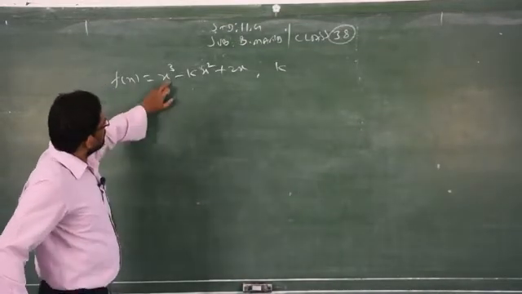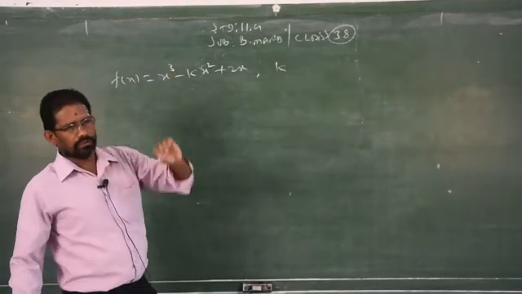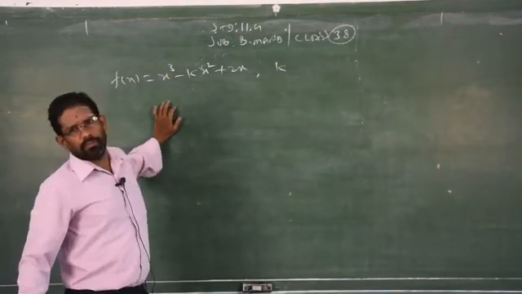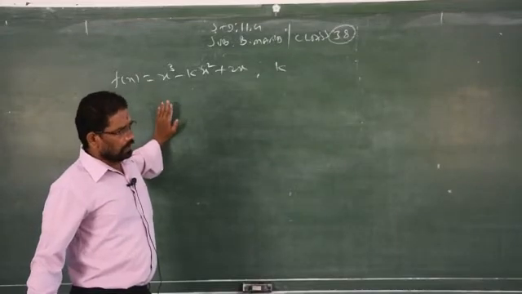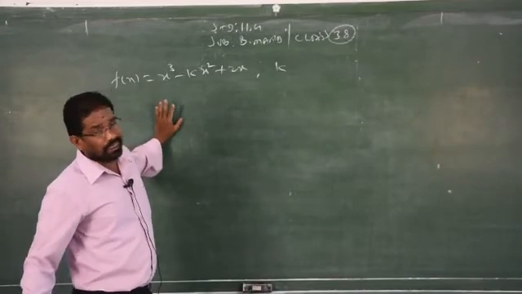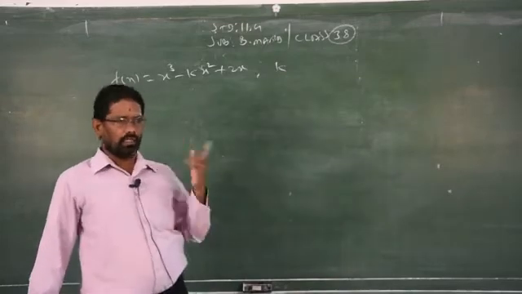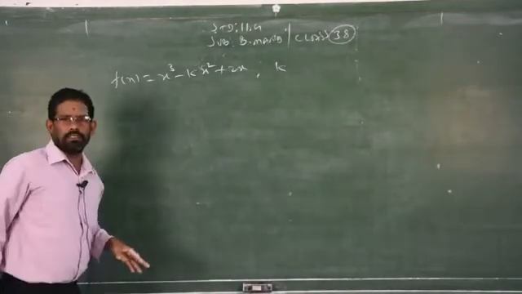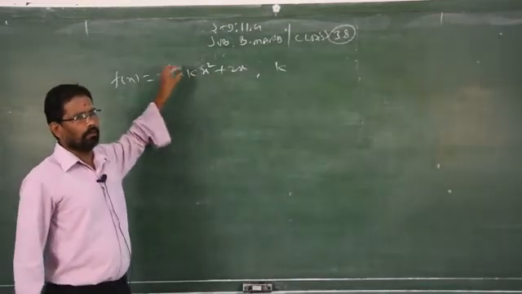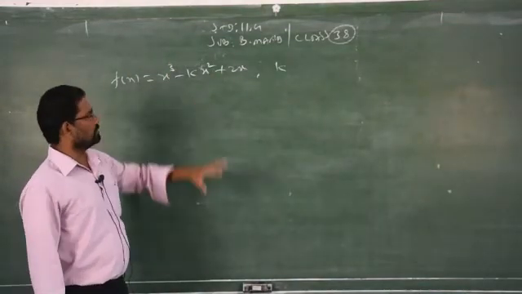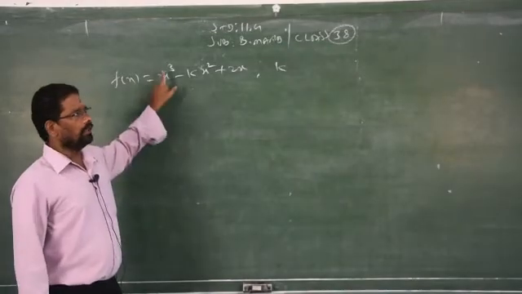When the power of x is an odd number, then we may come to know that the given function is an odd function. That is the basic concept I said very clearly. To prove whether the function is odd or even under algebraic expressions, not for other cases. Under algebraic expressions, there is no exponential or logarithmic format. Therefore, it is purely an algebraic expression. It is a polynomial of degree how much?